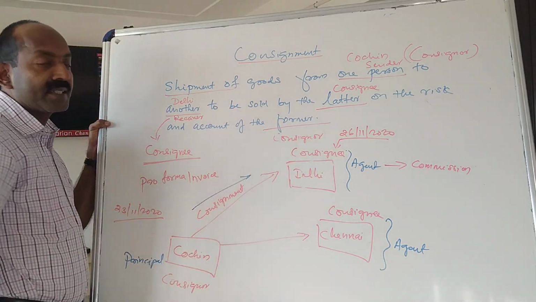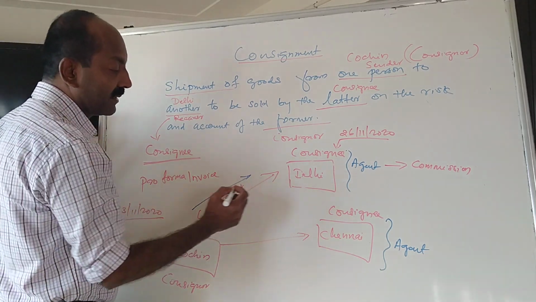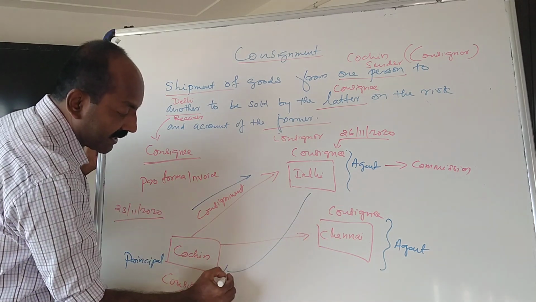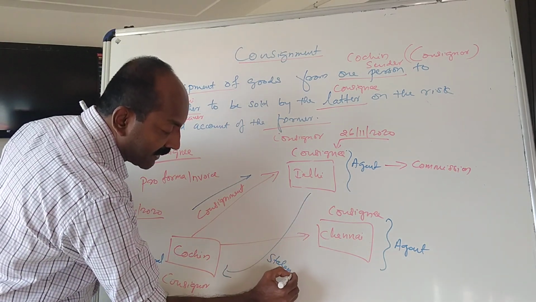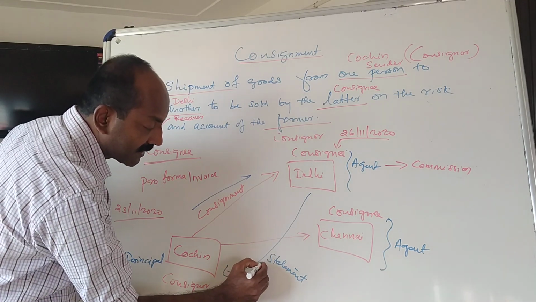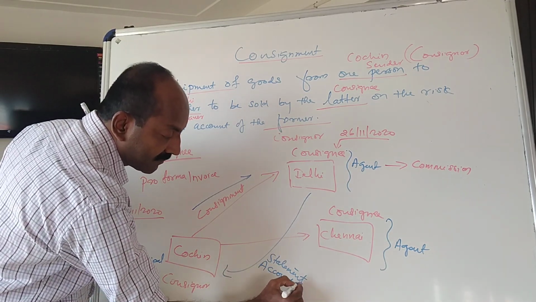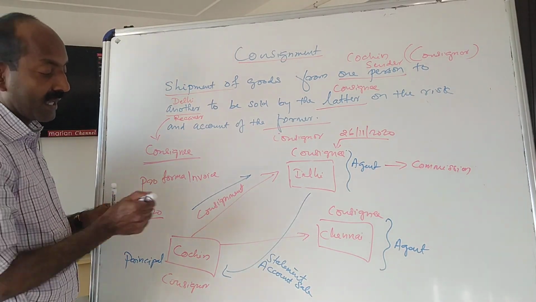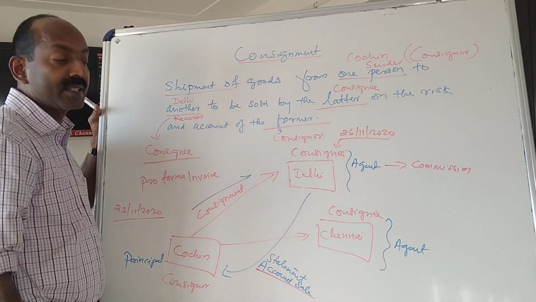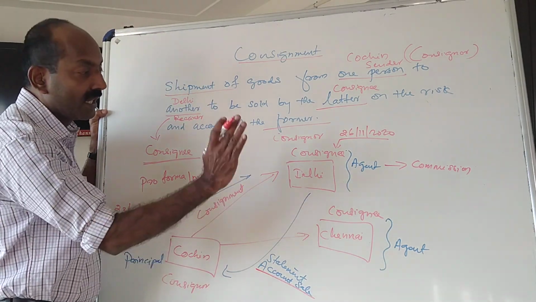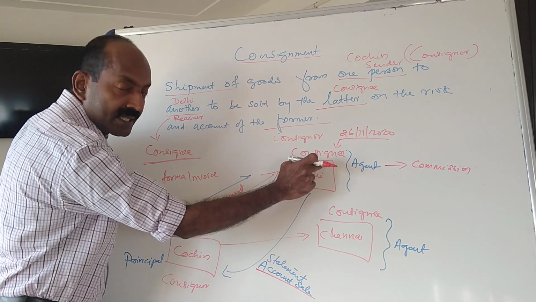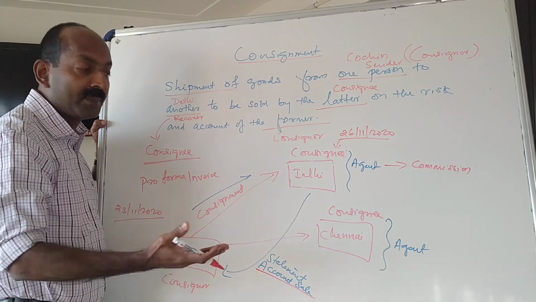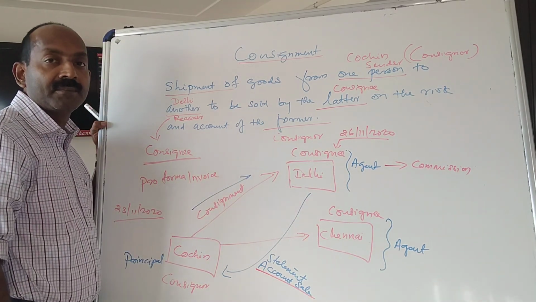So, once the goods are sold, the consignee prepares a statement, and the name of the statement is called account sale. So what is account sale? Account sale is a statement prepared by the consignee, and it is prepared periodically, maybe monthly or weekly, depending upon the agreement between the consignor and consignee.